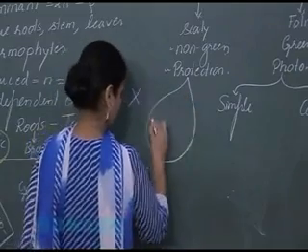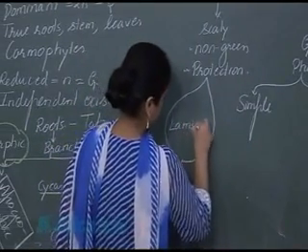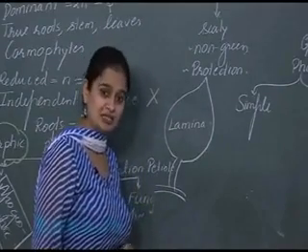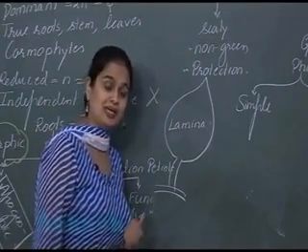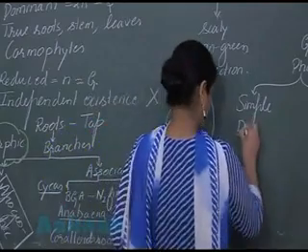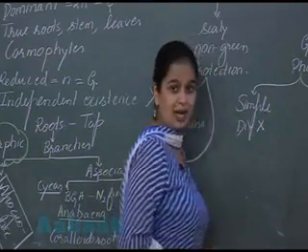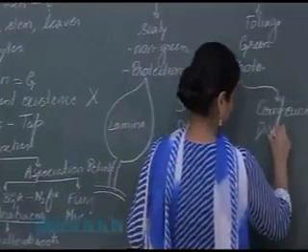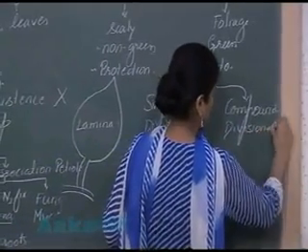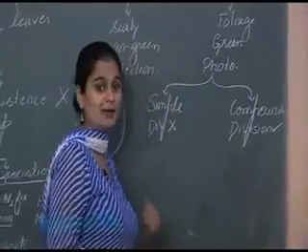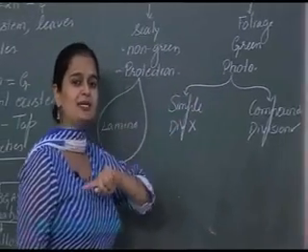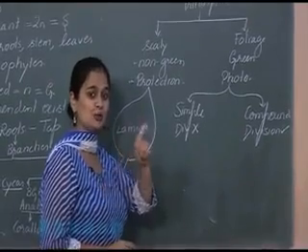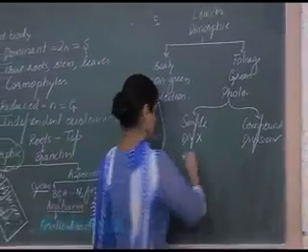And this structure is the lamina. If the lamina of the leaf is not showing division, then we call it a simple leaf. The division of lamina is absent. But if the lamina is showing division, then it is known as a compound leaf. So if the lamina is undivided, then simple. If the lamina is showing division, then it is known as compound leaf.